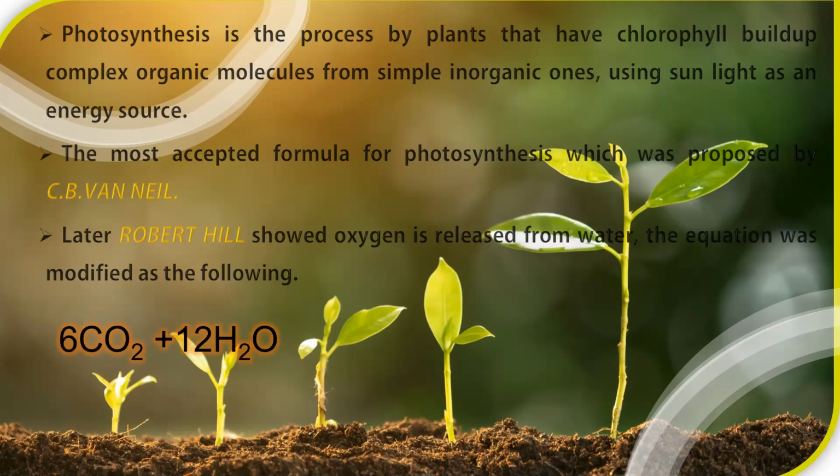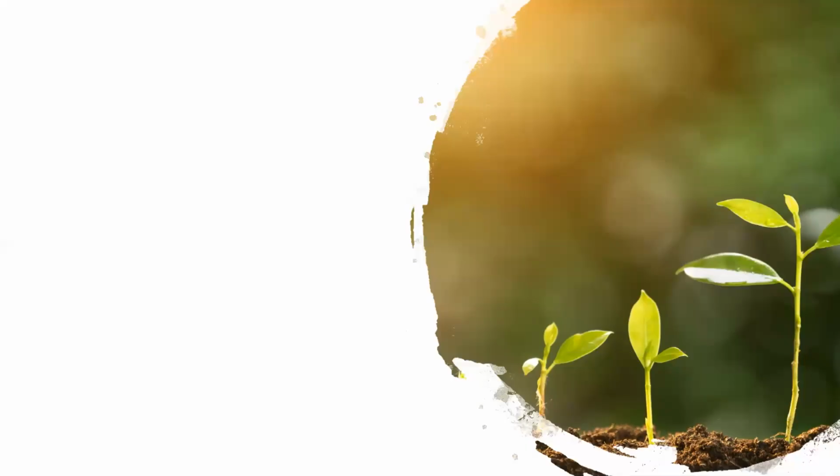6CO2 plus 12H2O gives rise to C6H12O6 plus 6H2O plus 6O2. So this is the basic equation for photosynthesis.